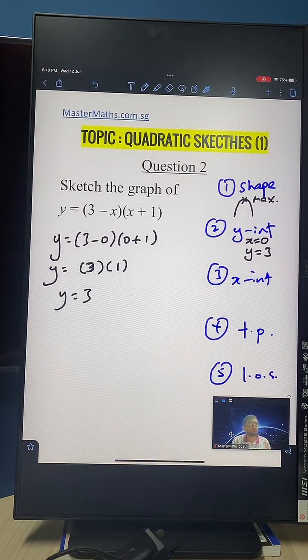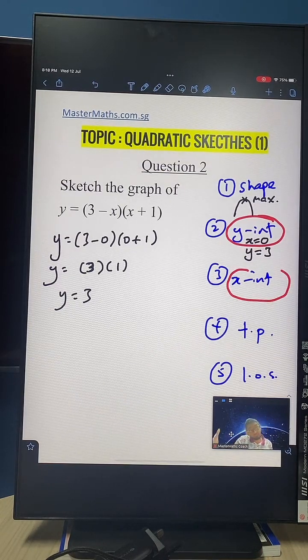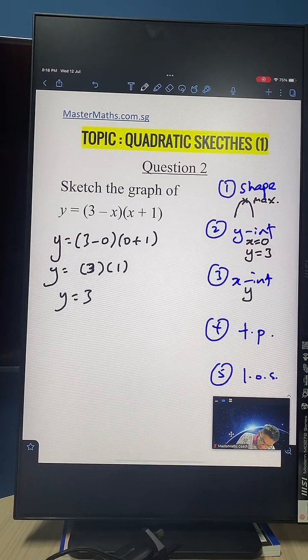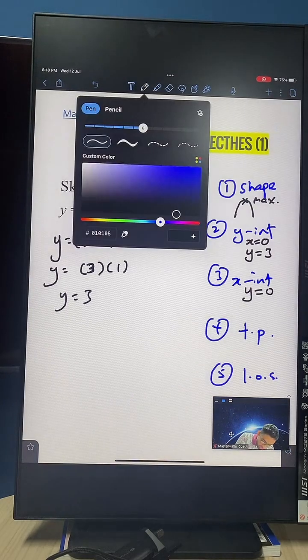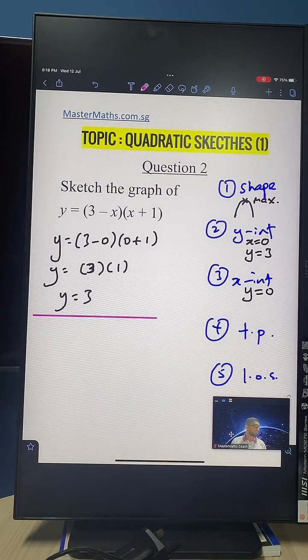Now next one, x-intercept. Earlier we said the y-intercept occurs when x is 0. So the x-intercept occurs when the other one is 0, and the other one is y. So this occurs when y is 0. Now let's use a different color and find the value of x. How do I do that? We take y to be 0 and we solve for x now. So it's a bit opposite.